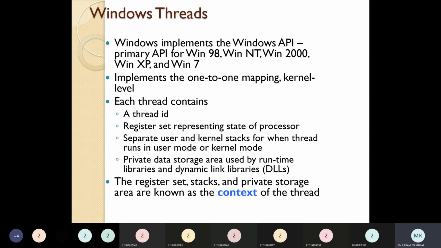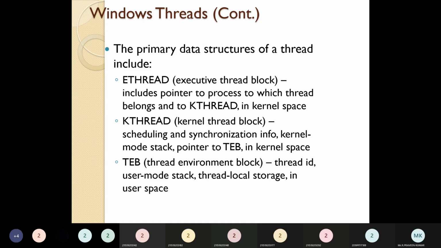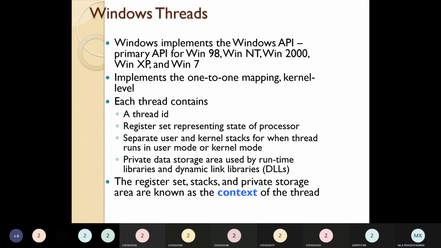So the register set, stack, and the private storage area are known as the context of the thread. When you're going for the Windows thread, these are all the things you have to look at. Okay, so still we are using runtime libraries and dynamic libraries.